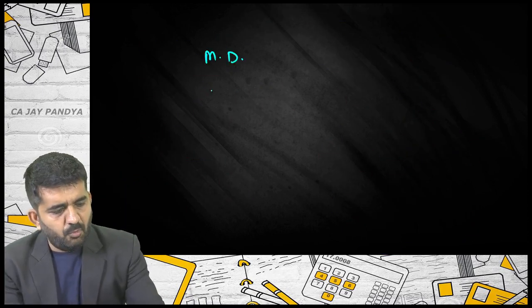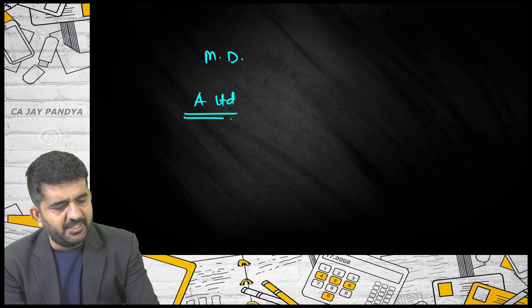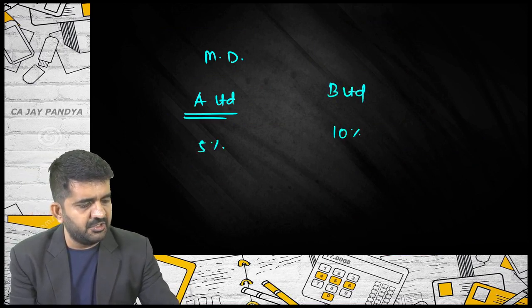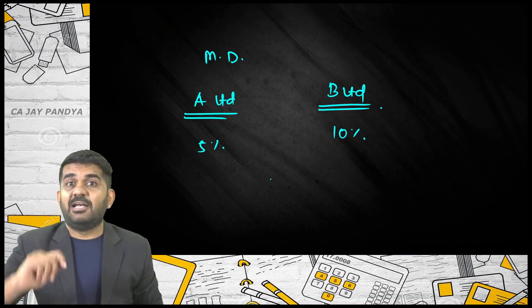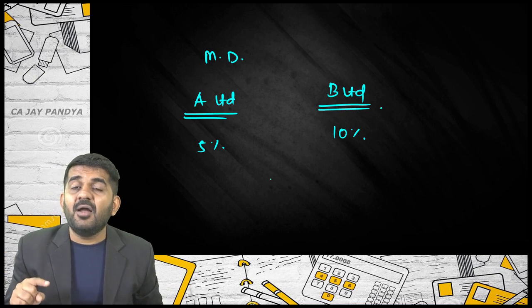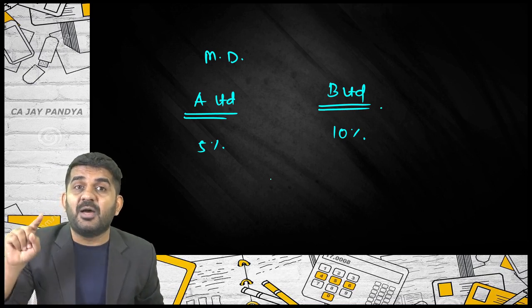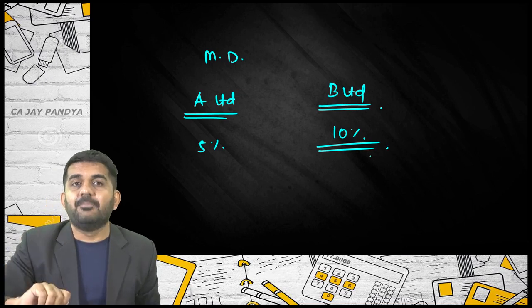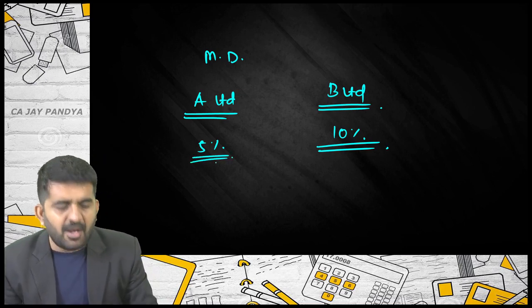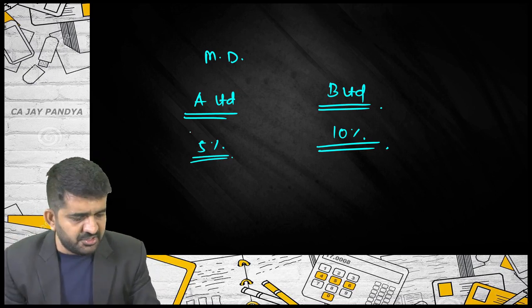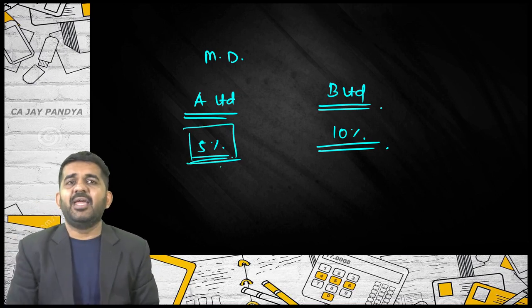Suppose modified duration of A Limited is 5% and B Limited is 10%. I will tell B Limited is more risky. Why? If the market rate of interest increases by 1%, this bond's market price will decrease by 10%. If the market rate of return increases by 1%, this bond will decrease only by 5%.